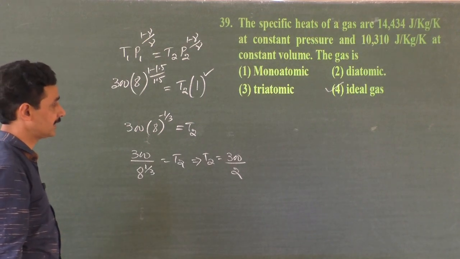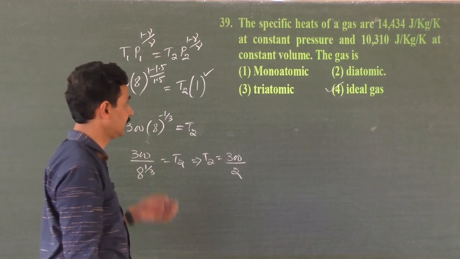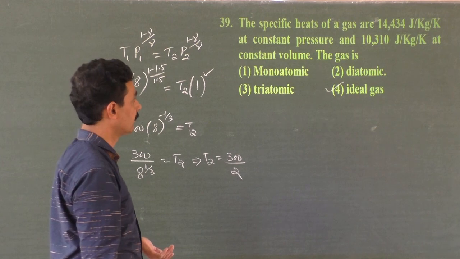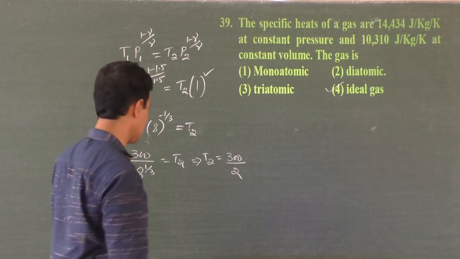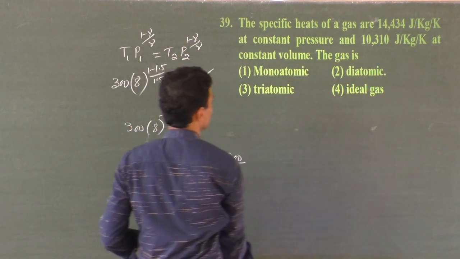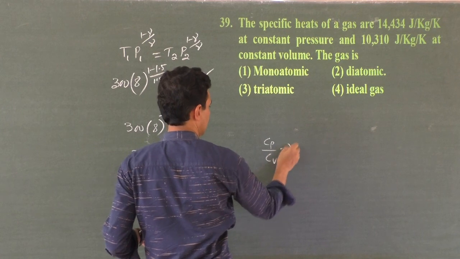The specific heats of gases are 14,434 joule per kg per Kelvin at constant pressure, and at constant volume it is given. Then what is that gas? You know that the ratio of specific heats Cp by Cv is gamma.